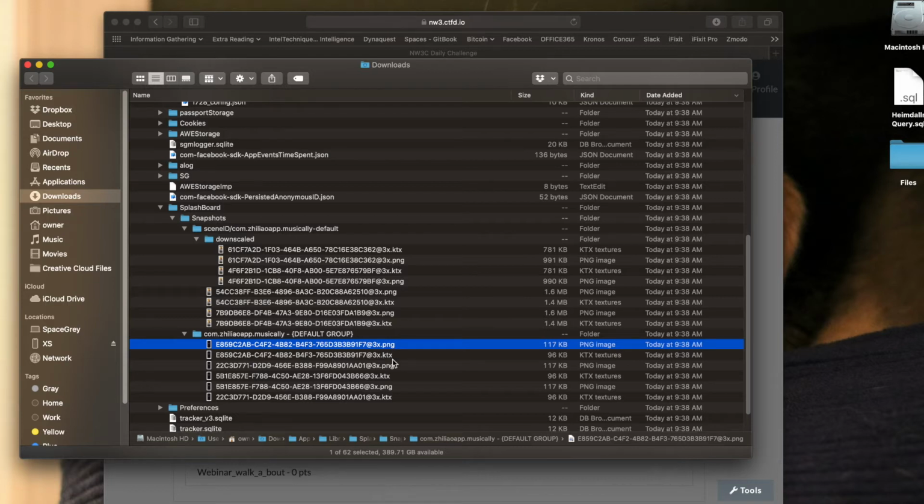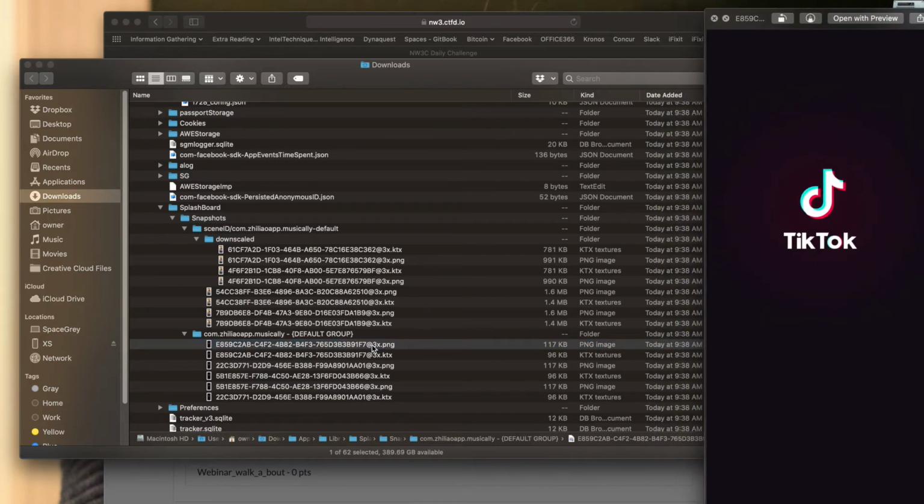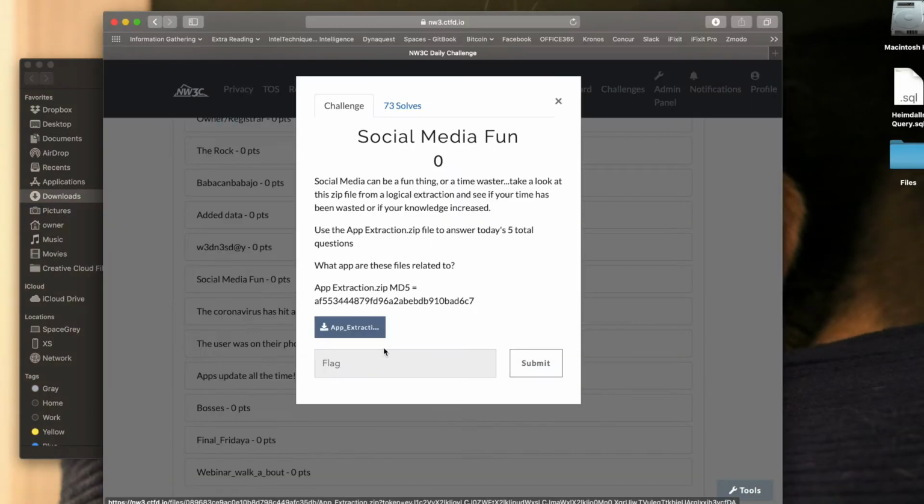But what happens here in this section is you will find KTX files, which is usually something indicating what the app is. KTX are easily opened on a Mac, so we had to convert them to PNG for those Windows users. If I open that up and I scroll through these different files, I'll see that the answer is TikTok. Not Musical.ly, but TikTok is your answer to this question. So let's go back to our questions. After we enter it in, TikTok, we would be able to move on.